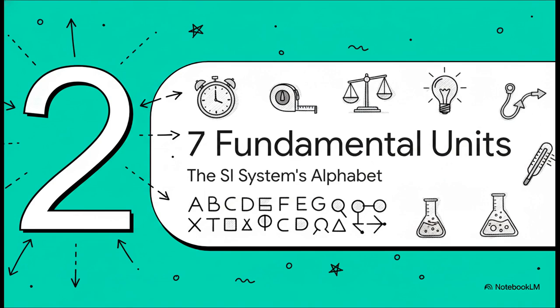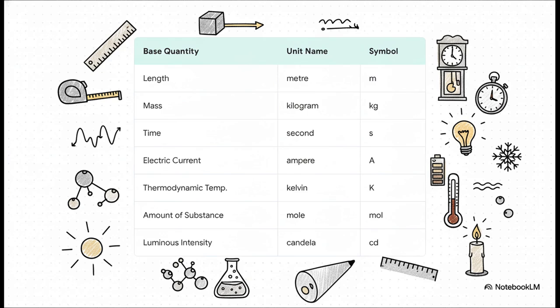The whole system that's accepted globally, the grammar of physics, is called the SI system. And it's all built on those 7 fundamental units we just talked about. And here they are. Seriously, these are the only 7 base units you need to memorize for your exams. For length, we've got the meter. For mass, it's the kilogram. For time, you guessed it, the second. Electric current is measured in amperes. Thermodynamic temperature, that's Kelvin. The amount of a substance is the mole. And finally, luminous intensity is the candela. And that's the whole shebang. Every single other unit in physics is just some combination of these 7.